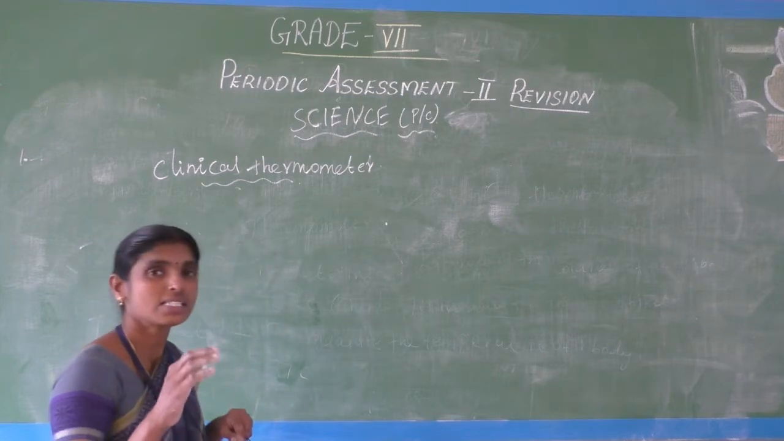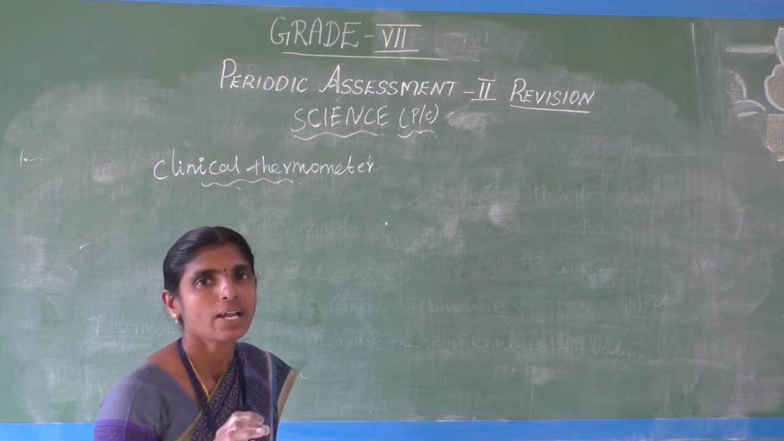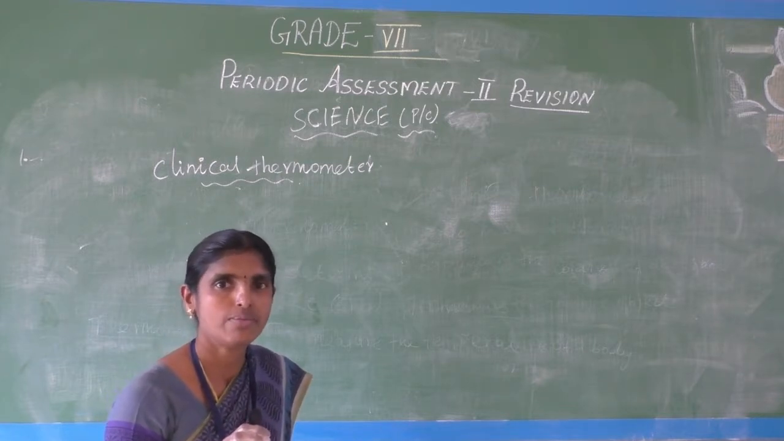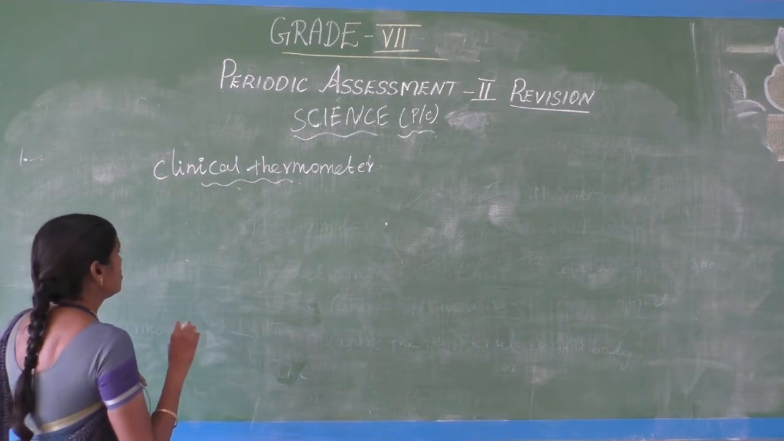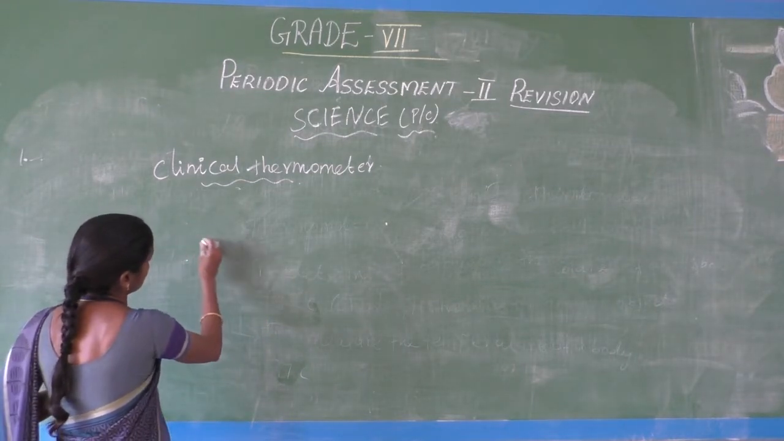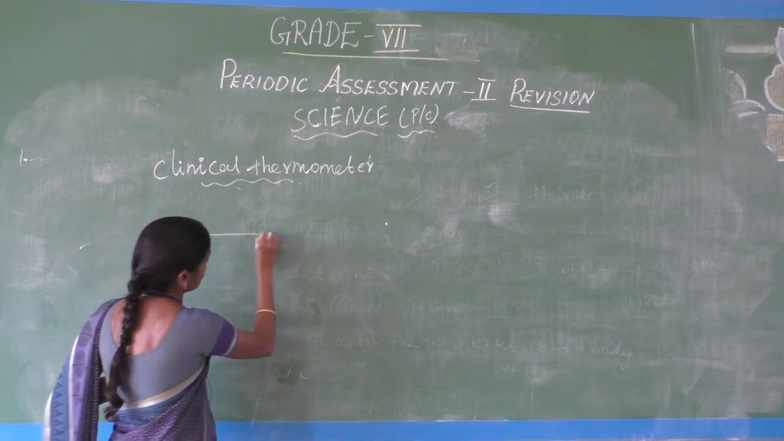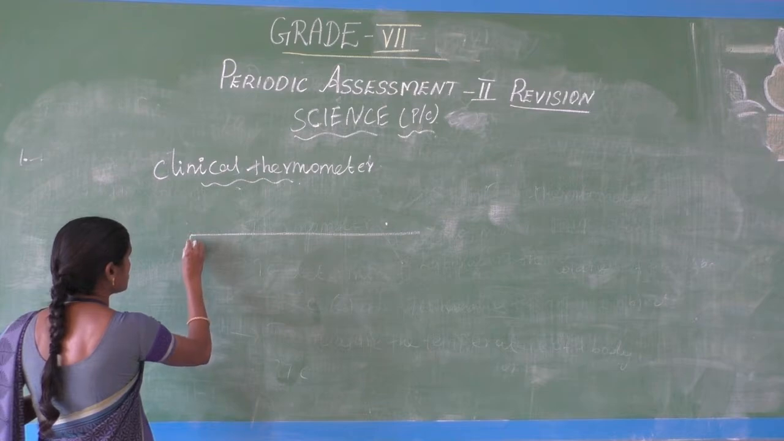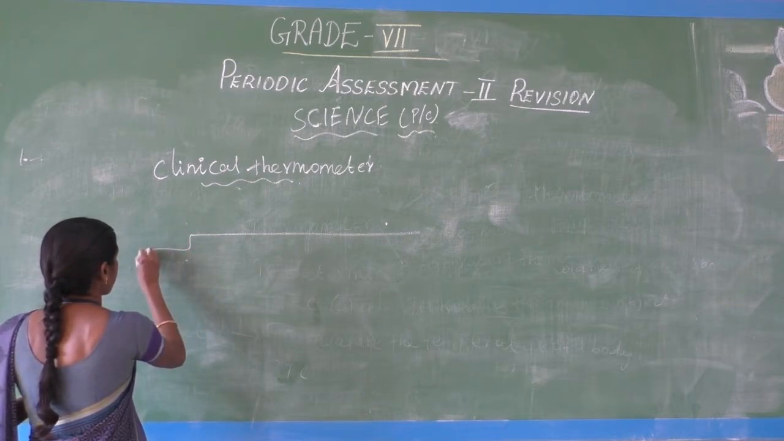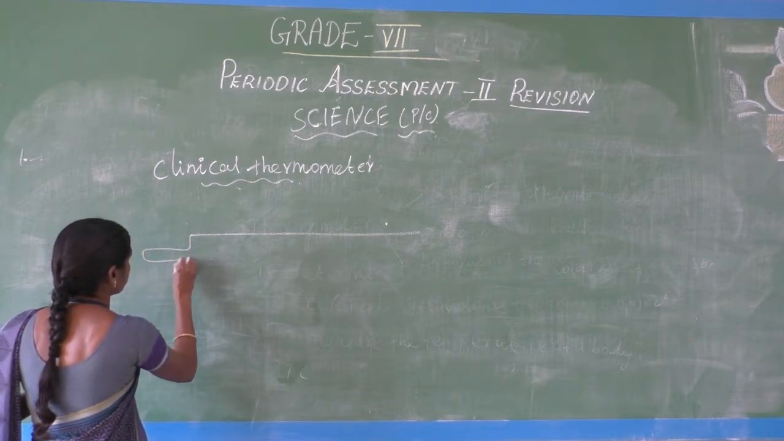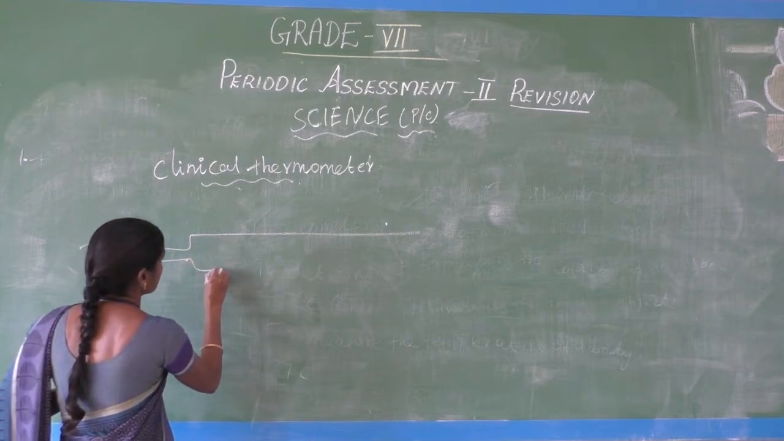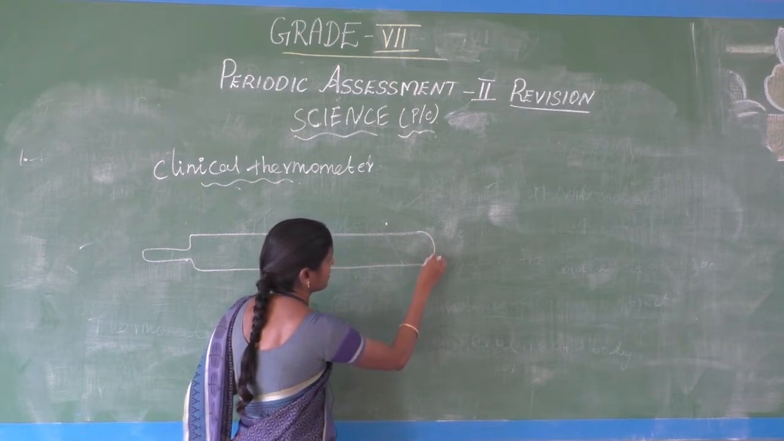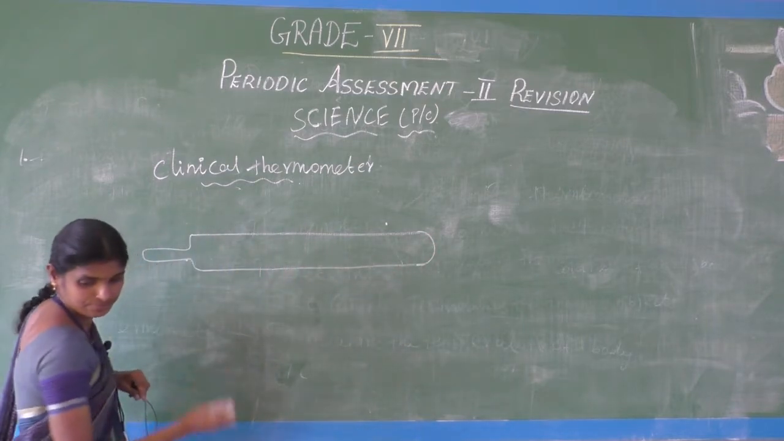In your NCERT book, that is a very important question. Already we have discussed the NCERT book back exercise in the online class, so you want to read properly. Now we want to draw the clinical thermometer. A clinical thermometer consists of a long, thin, narrow glass tube. Draw neatly, draw carefully.